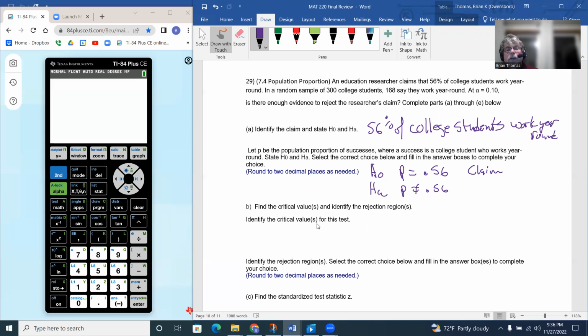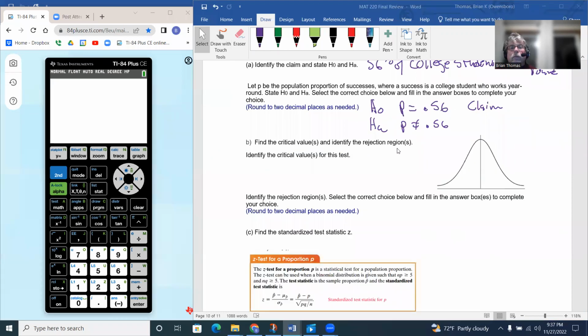So next thing we need to do is find the critical values and identify the rejection regions. To find the critical values, we want to pick up on that this is going to be our Z values.